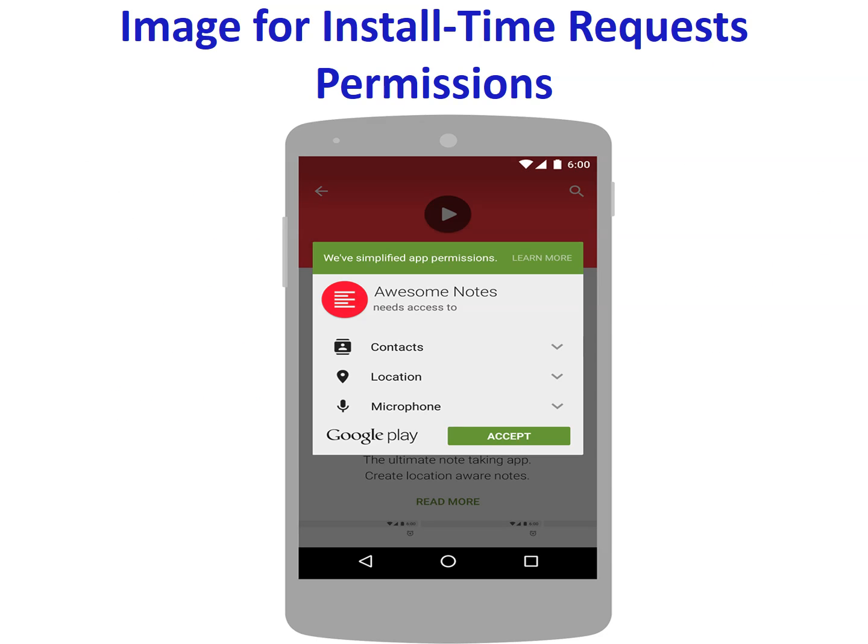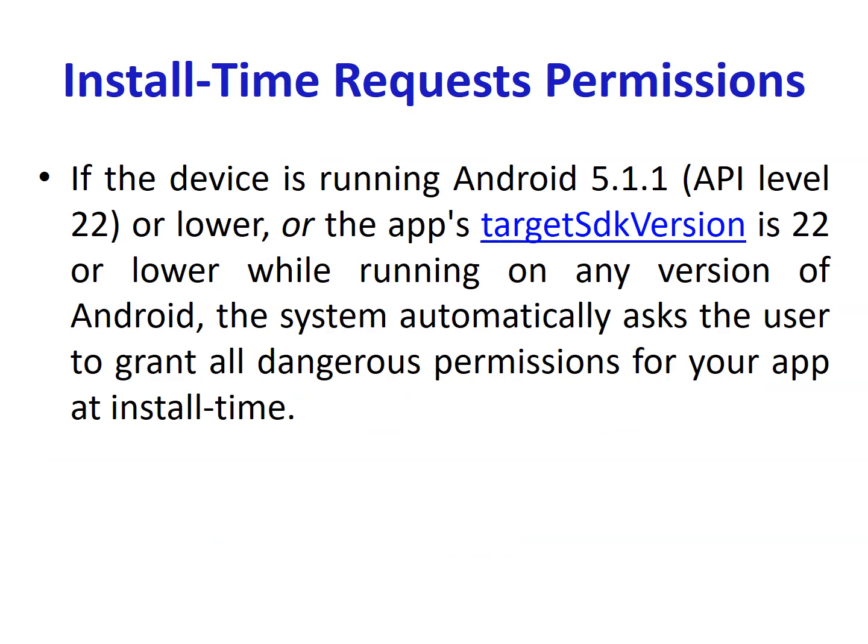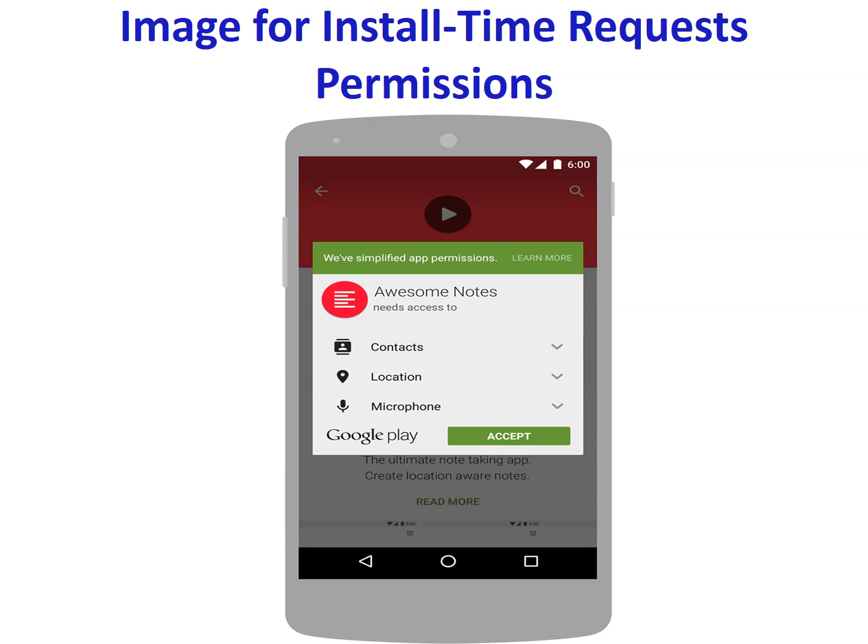So while you install your application, at installation time it asks for the permission like this. If the Android version is less than 6.0, it asks like this, but if it is more than 6.0, it asks like this. So this is the difference. It asks on runtime, and the older version asks on installation time.